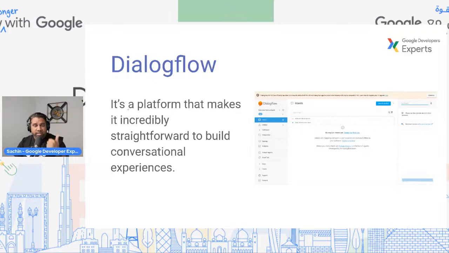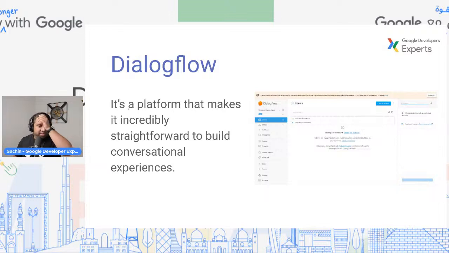One, it is a very powerful tool for you to actually build conversational experiences. Two, you have to build once. And then with Dialogflow's integration capabilities, whatever you've built, your conversational app or your conversational experiences, can be integrated with all the other existing platforms. You're talking about, let's say, WhatsApp, Facebook Messenger, Slack, Twilio, and so on.